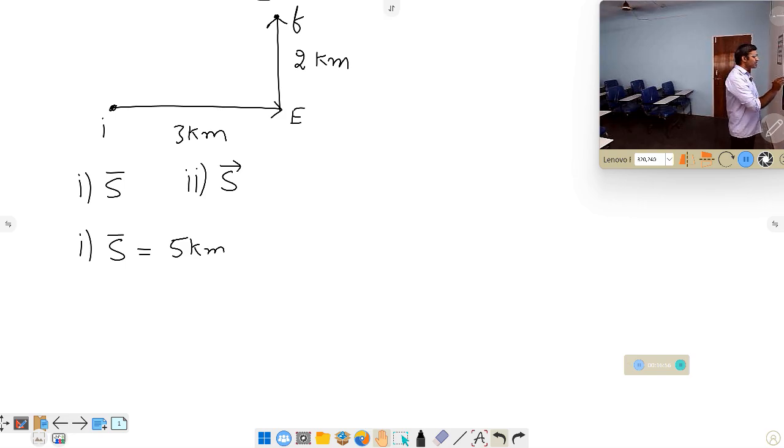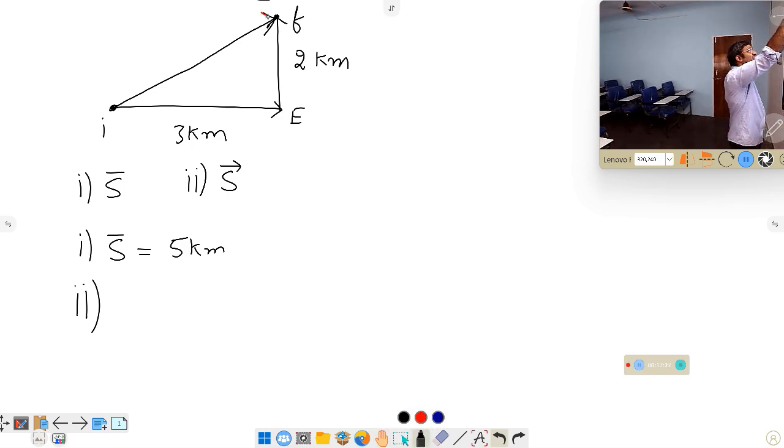Now the second one, displacement. What is the meaning of displacement? Shortest path between the initial and the final point. This is the initial, this is the final point. Shortest means you always have to take a straight line, because displacement is a vector quantity. Take a straight line directly to the final point, and the arrow of the vector is always indicated at the final position. So this is the way we can indicate the arrow mark.